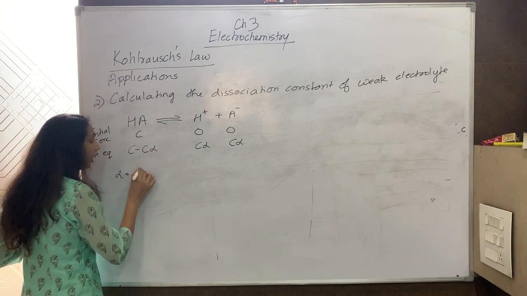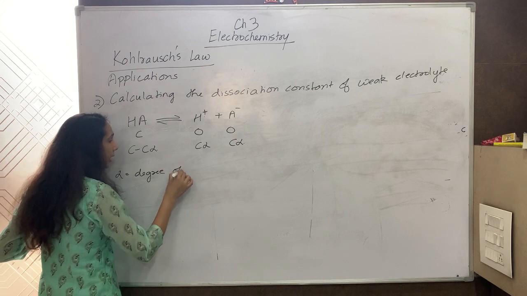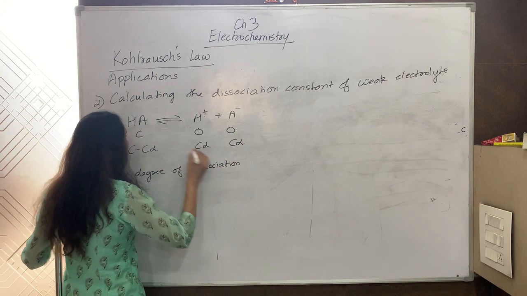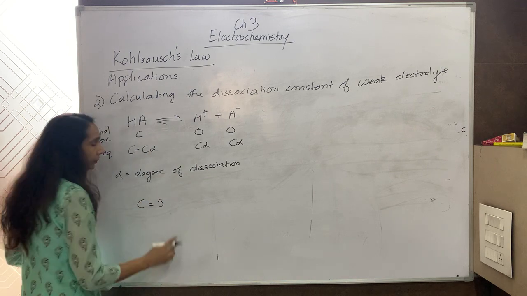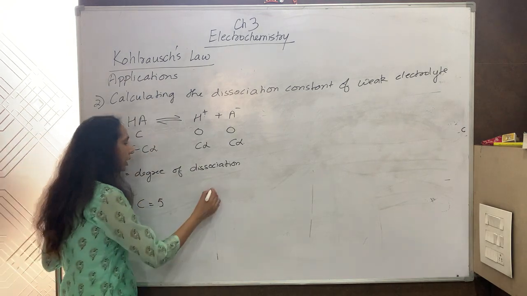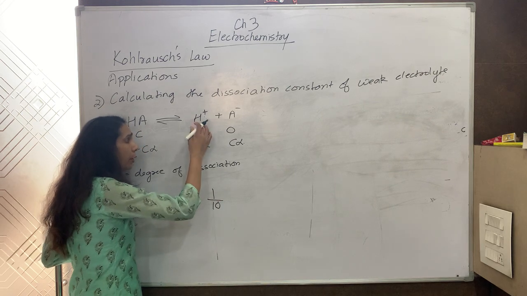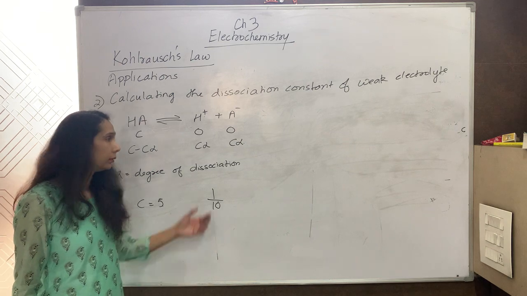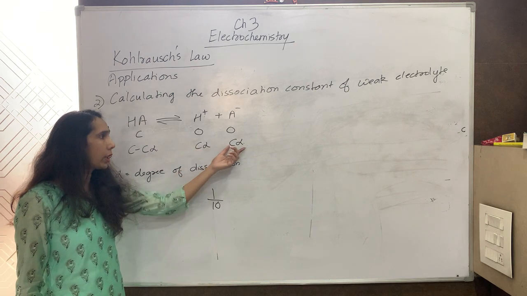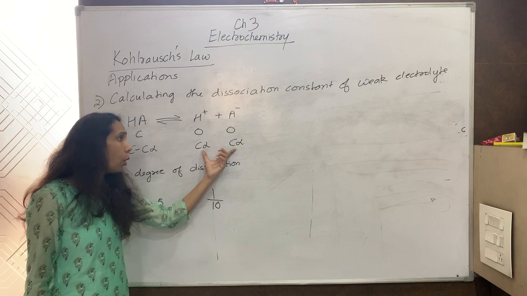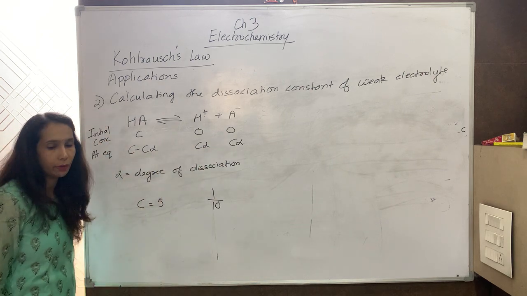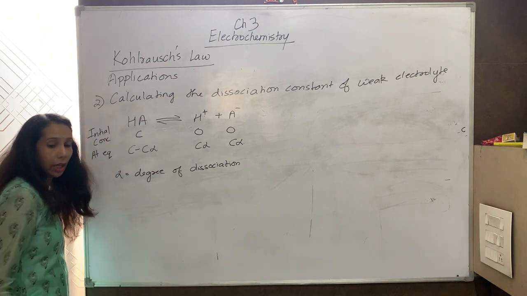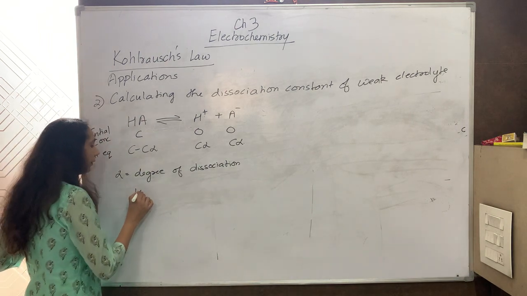You know alpha is the degree of dissociation. So if I say that the initial concentration C is 5 mole per liter and the degree of dissociation is 1 by 10, how many H positive will be formed? 5 multiplied by 1 by 10. That is how you get the concentration of H positive and A negative. And of course, when they are formed, the concentration of HA will decrease to C minus C alpha.